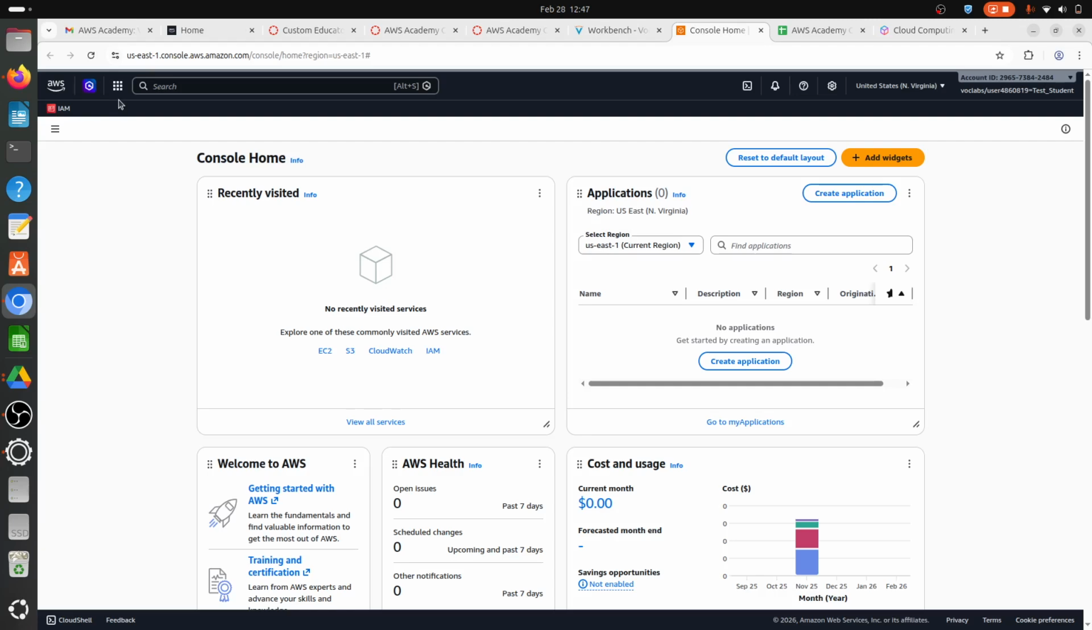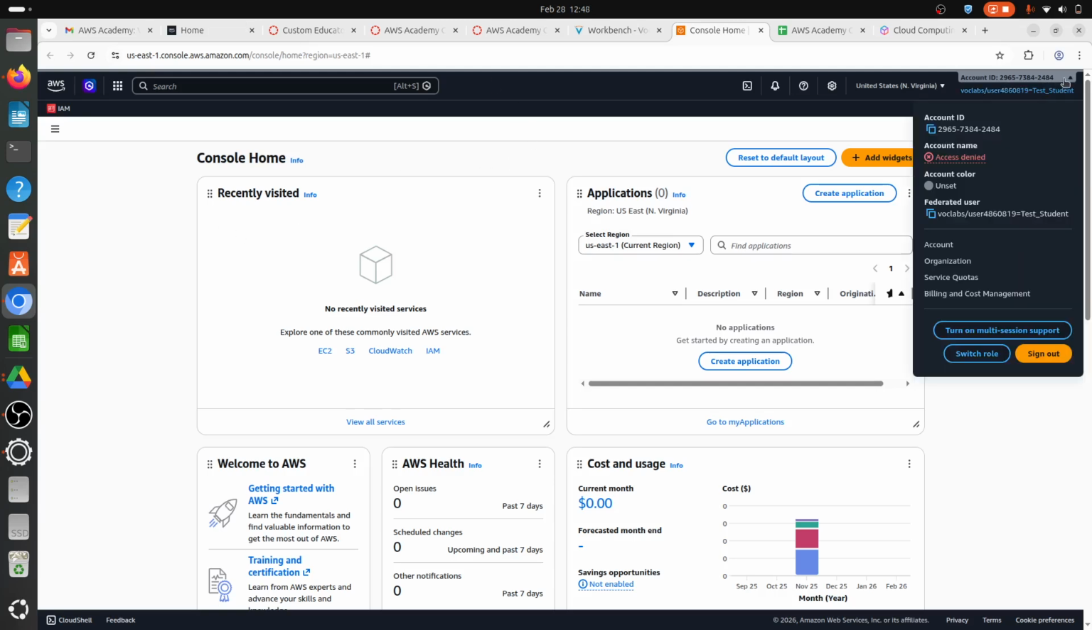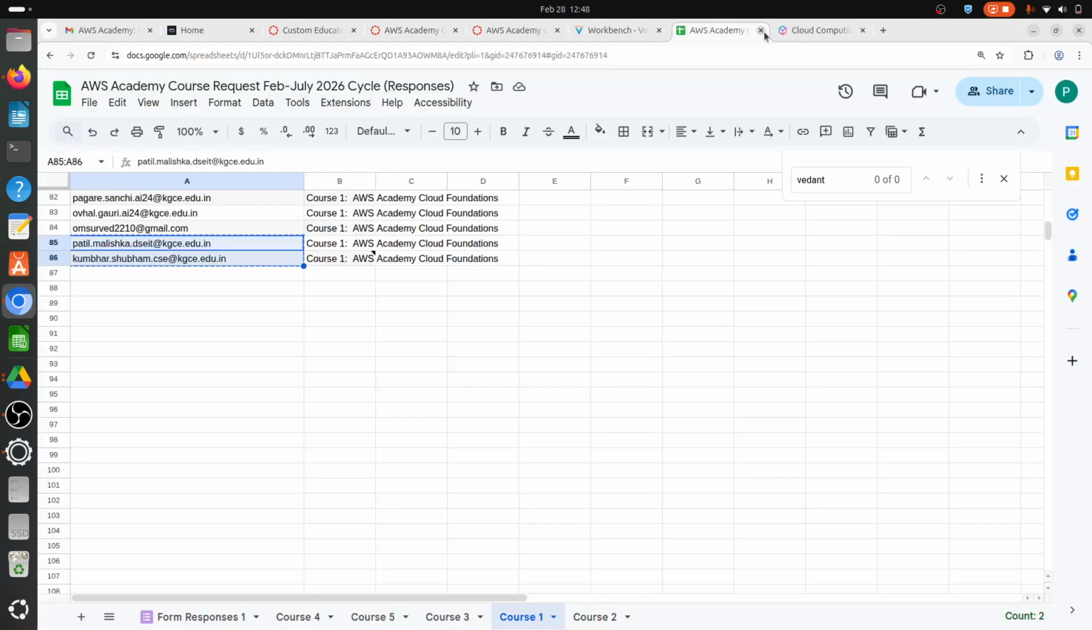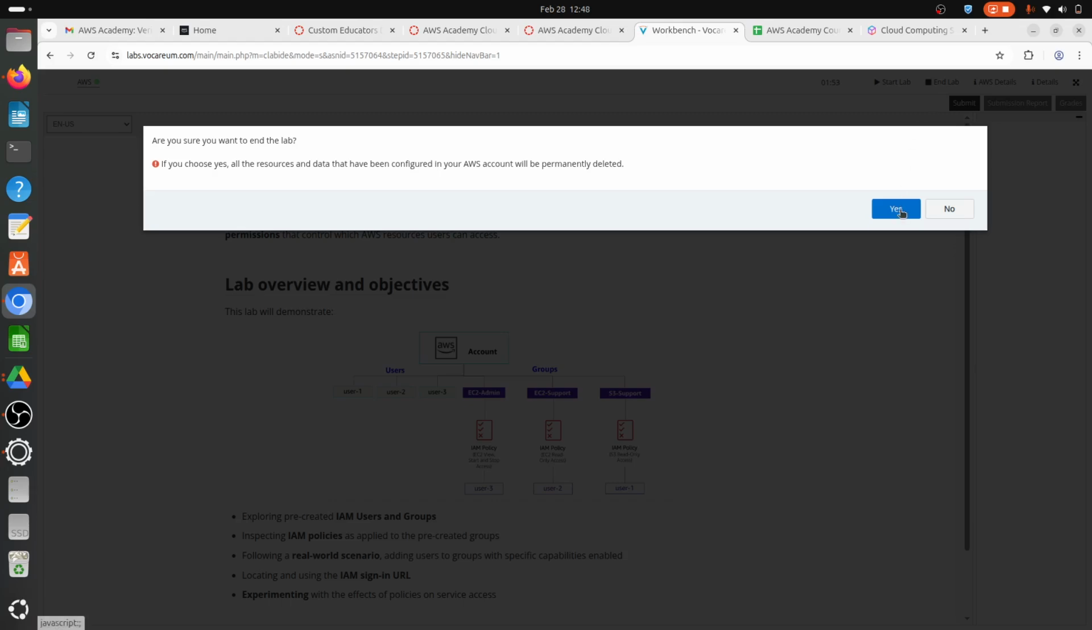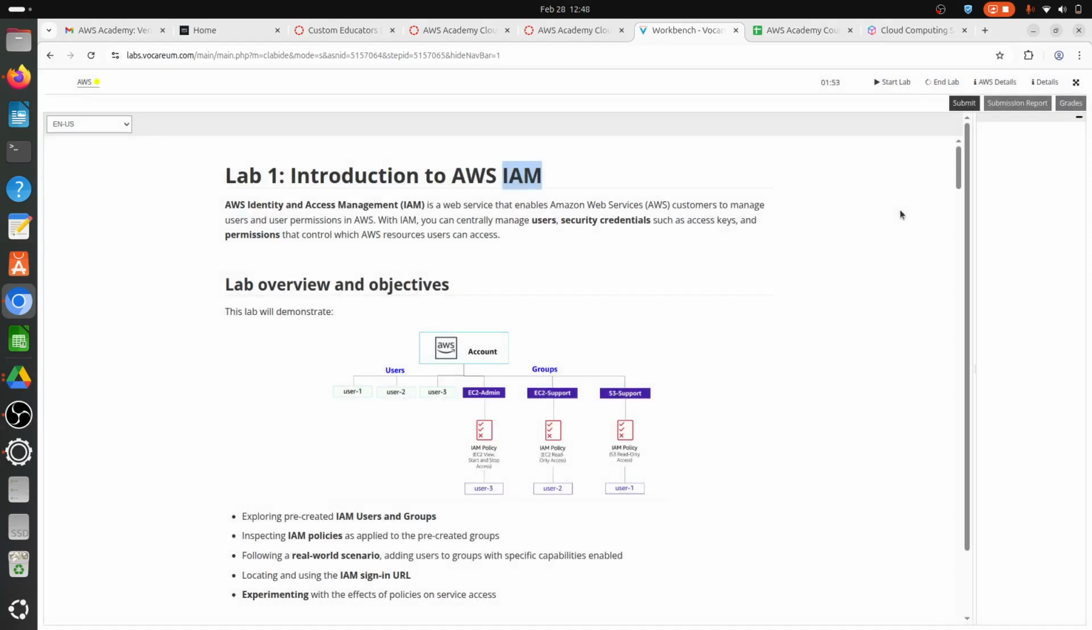Suppose your work is over on this particular infrastructure and I don't want to work with this anymore, I can click on sign out. This will sign me out from the AWS service. I close the window and then I come back to this lab. My lab is still running. I want to stop the lab. I need to click on end lab. This will end the lab session for me, and now the lab session is off.